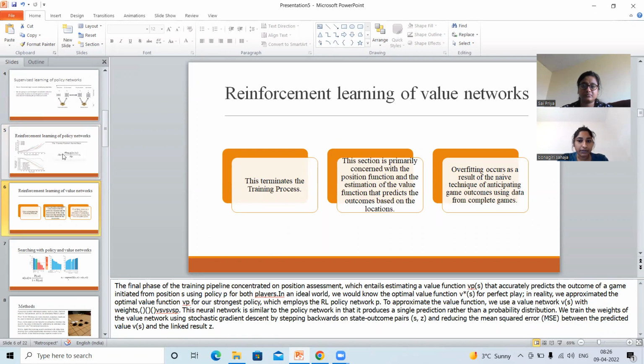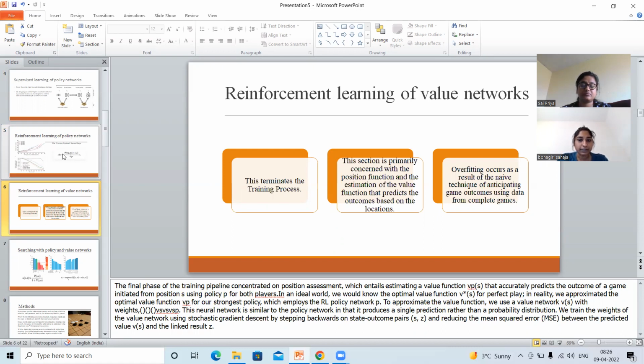Reinforcement learning of value networks. So, V^p(s) is a value function that predicts what will happen in the game, starting from a position s with a policy p for both players. This is the last step of the training process. In an ideal world, we would know the best value function v*(s) for perfect play. In reality, we use the RL policy network p to figure out the value function v^p for our strongest policy.